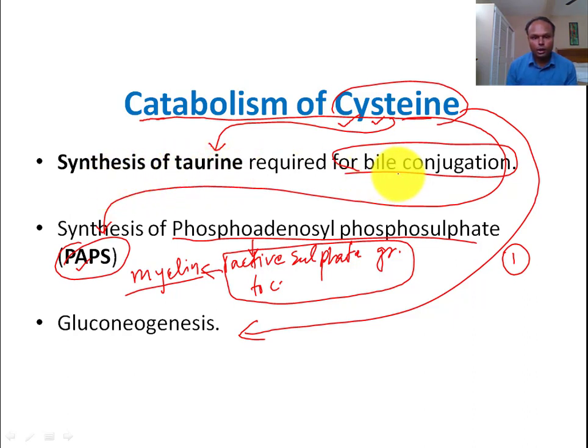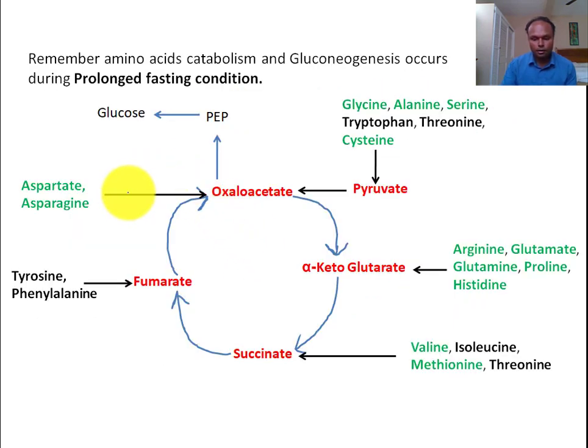Taurine is required for conjugation of bile salt, and bile salt is required for digestion of the fat that we take. That is why this taurine synthesis is also very important. Now cysteine will convert into glucose. So these three questions we will try to answer in this session.